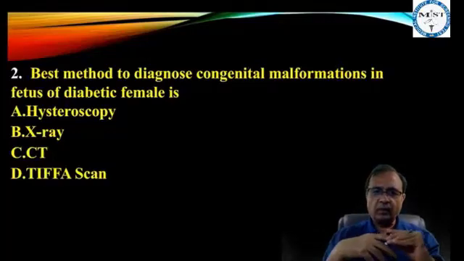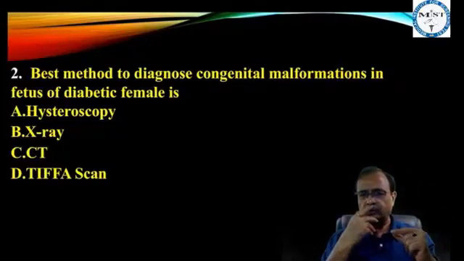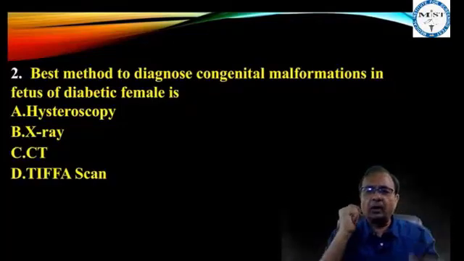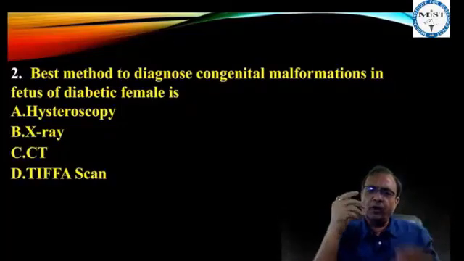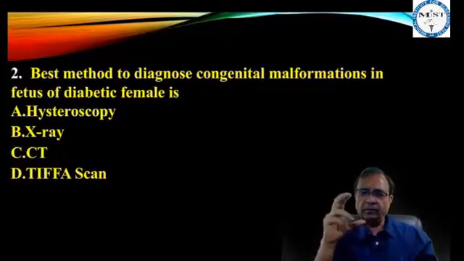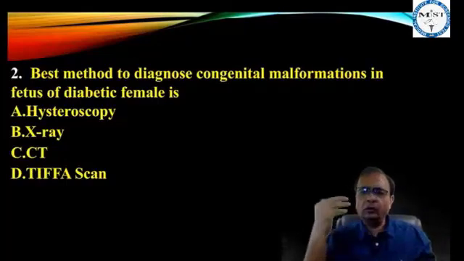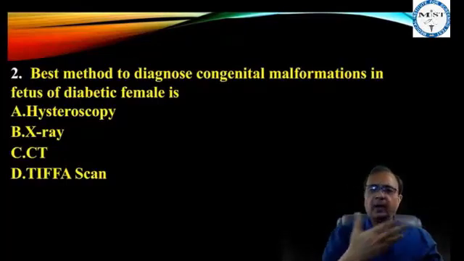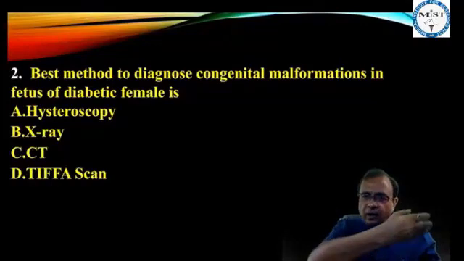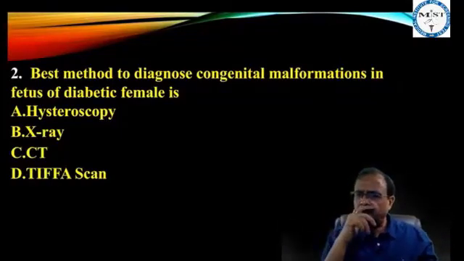Hysteroscopy, let's have a look at the other options in this MCQ. What is hysteroscopy? Hysteroscopy is camera of uterus. So when do you want to put in a camera of uterus? It will be used to see something inside the uterus or to treat something. How to treat? Either to break something inside or to take something from inside. Where did we use hysteroscopy?